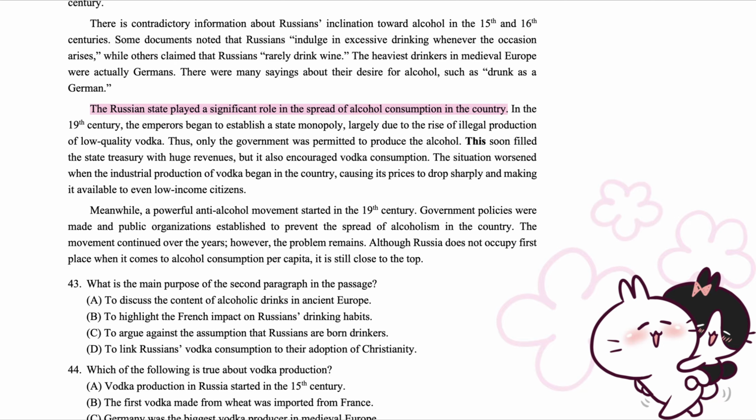The Russian state played a significant role in the spread of alcohol consumption in the country. In the 19th century, the emperors began to establish a state monopoly, largely due to the rise of illegal production of low-quality vodka. Thus, only the government was permitted to produce the alcohol. This soon filled the state treasury with huge revenues, but it also encouraged vodka consumption.